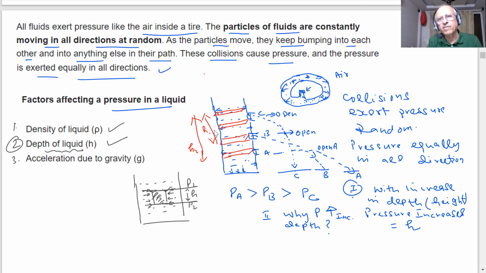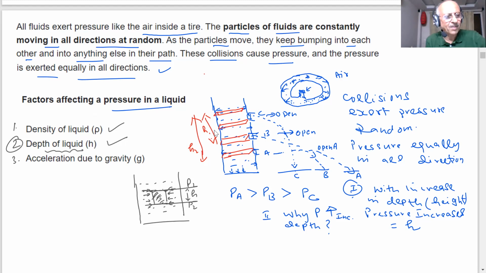The size of the holes was the same, and it fell to a farther distance. It went further away because it has more pressure. So with depth, the pressure increases. But these pressures are equal and opposite because they are at the same level, same depth. Do you understand now?